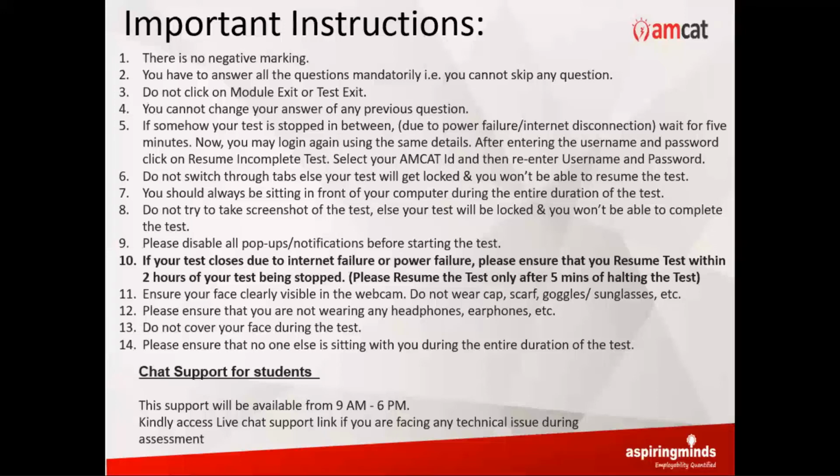So to give you an explanation, say you are starting the test at 10 o'clock. At 10:30, you were at cons module question number 5 with 5 minutes utilized out of, let us say, 20 minutes, which is allocated for the module of cons. Now, if internet fails at 10:30, the system will understand that and freeze itself. Let us say the internet comes back at 11 o'clock after half an hour, and you resume the test. The test will start right from the cons module, question number 5 with only 5 minutes utilized.